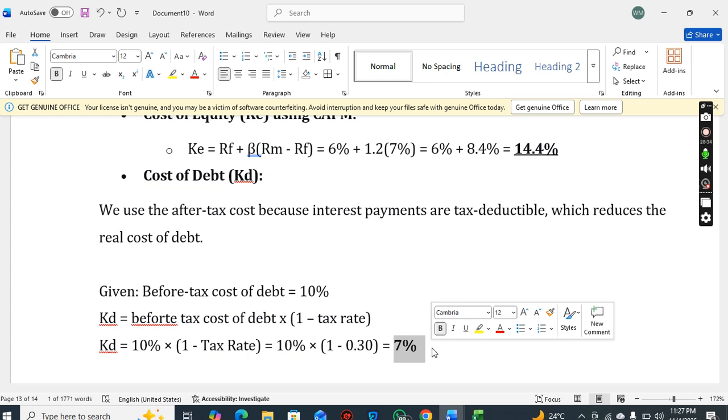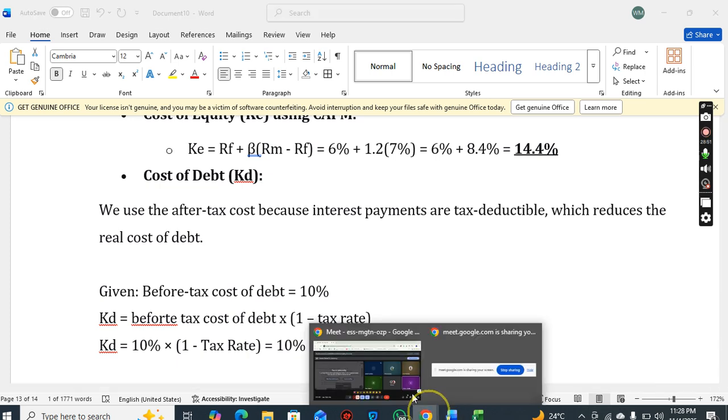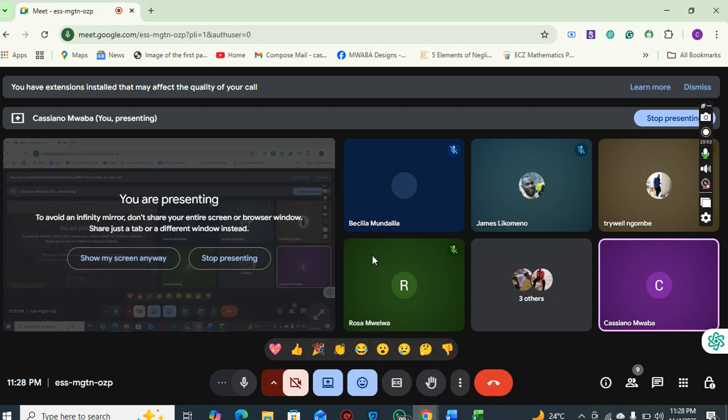Okay, so when my energy levels are going to be at 100%, I'll explain to you about this after-tax cost of debt and why, when you incur debt, you actually save on taxes. You actually save on taxes when you incur debt. So I will illustrate all of that probably in our next lesson.